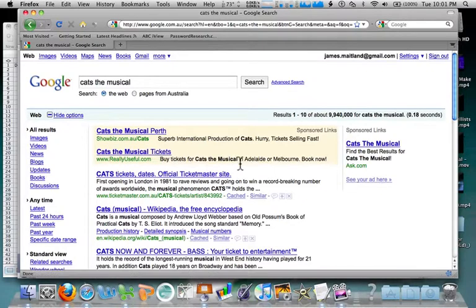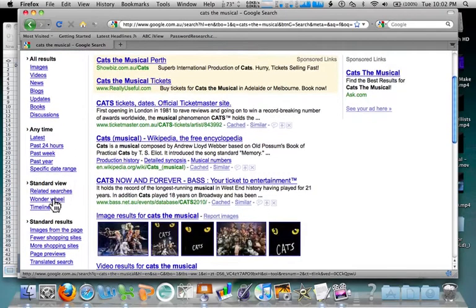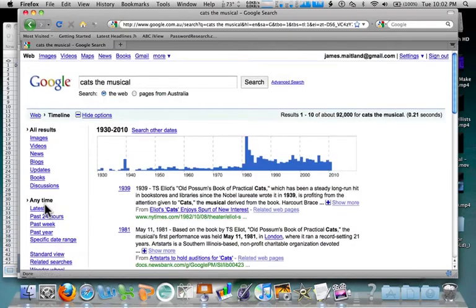Now, obviously, the most popular searches besides these two here that are adverts, it tells me they're sponsored links, trying to sell me some tickets. I've got selling me more tickets, Wikipedia. I think I want to get some more information about that. What I want to look at is down here underneath the Wonder Wheel is the timeline. And it shows me all the articles that have mentioned dates.